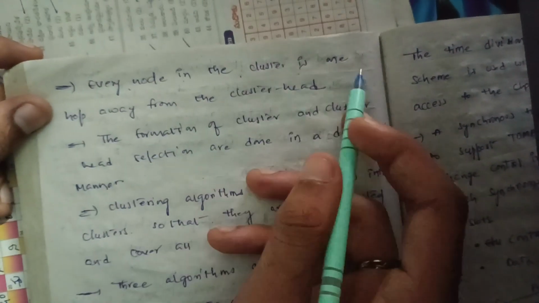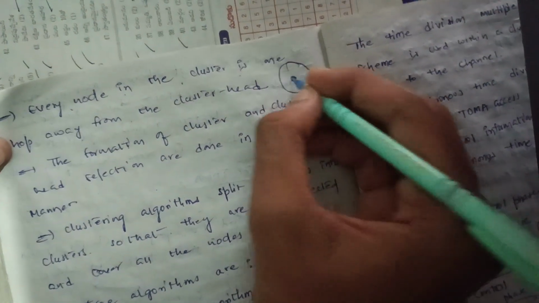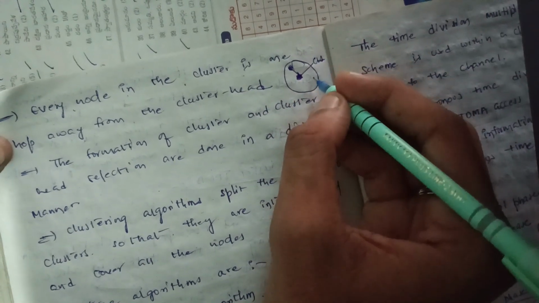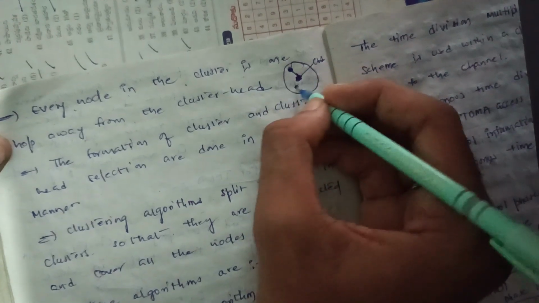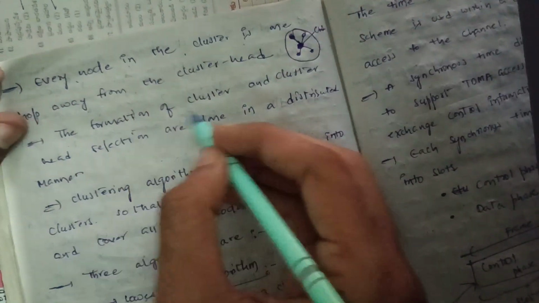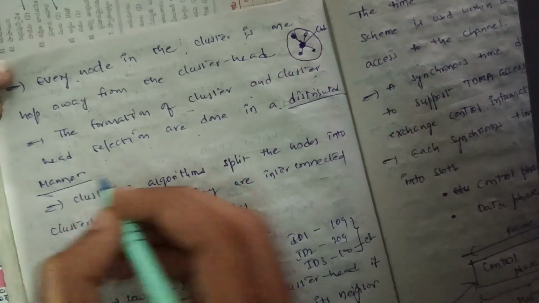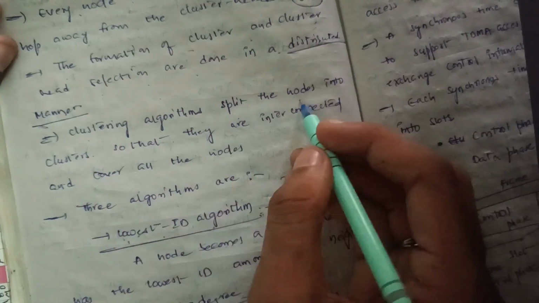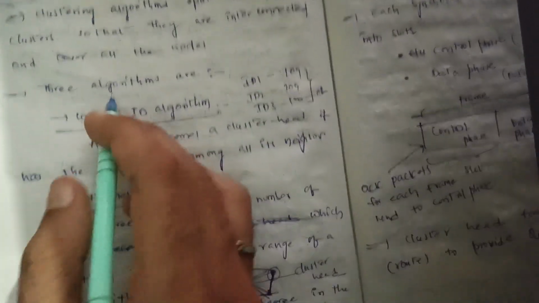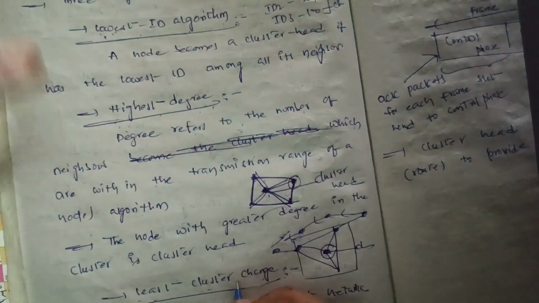Every node in the cluster is one hop away from the cluster head, which means let's consider this is a region. This is the cluster head, CH. The nodes must be one hop distance to the cluster head only. This is the major constraint. The formation of the clusters and cluster head selection are done in a distributed manner. The clustering algorithm splits the nodes into clusters so that they are interconnected and cover all the nodes. The three algorithms we have discussed earlier: lowest ID algorithm, highest degree algorithm, least cluster change algorithm.